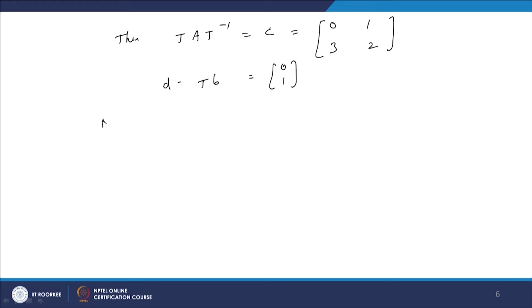Now, to find the K matrix, which is K2 K1, we have to follow the procedure that K2 K1 is equal to gamma 2 gamma 1 multiplied by the T matrix.